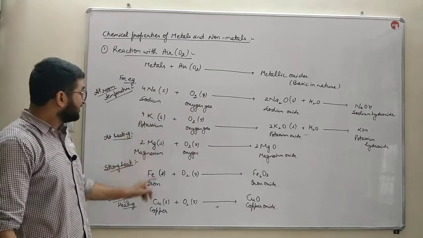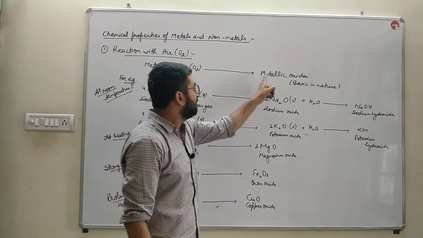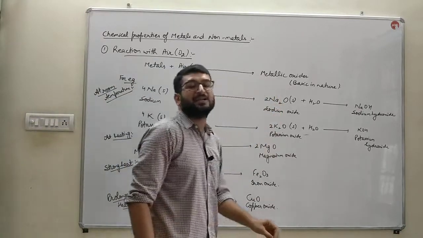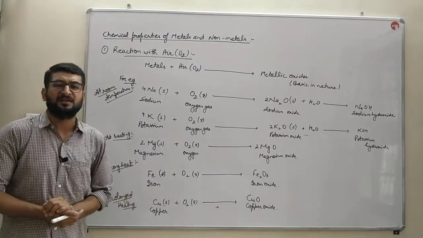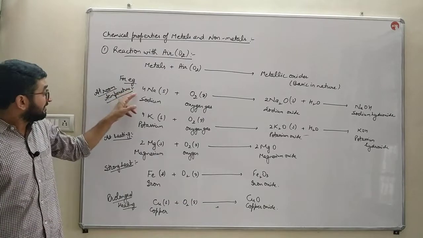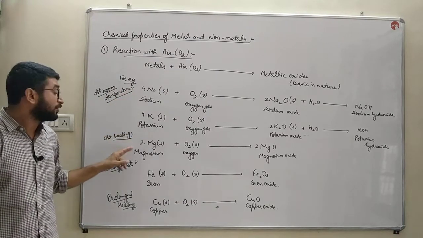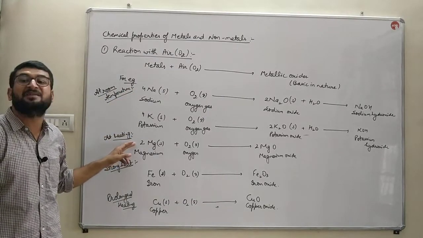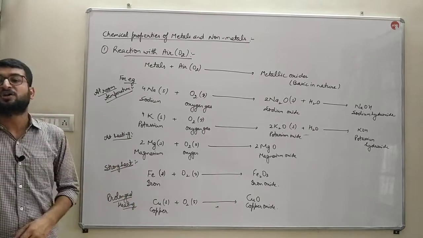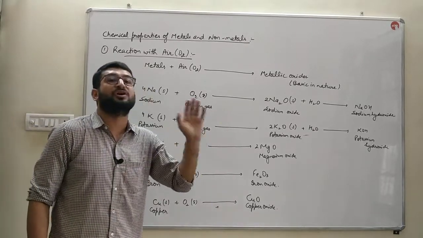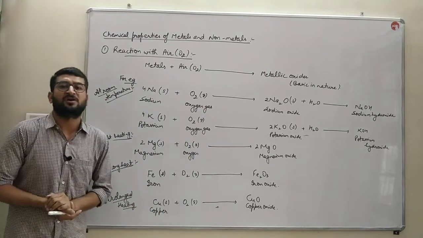So metals react with oxygen to form metallic oxides, and those are basic in nature. Some metals react at room temperature, some require small heating, magnesium and aluminium, some require strong heating, and some require a prolonged strong heat to react with oxygen gas.